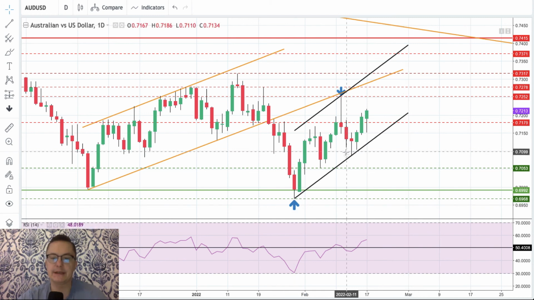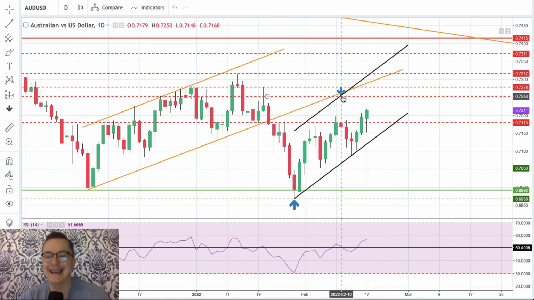So what's happened and what can happen now? The first thing is that the market is rallying towards 7,252. If this level is violated, then around 7,278 there is another technical resistance, and there is as well the lower channel line. So if we break above 7,278 and back above the lower channel line, we are back in this channel, and that's very, very bullish.